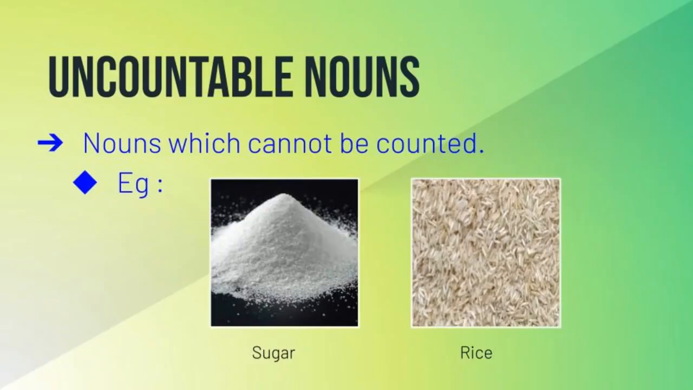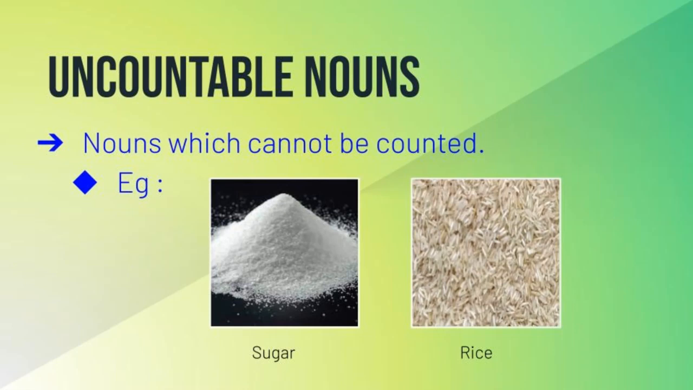Okay, students. Now we are going to see uncountable nouns. What do you mean by uncountable? Do you know the meaning of uncountable? Yes, you're right. Uncountable means not countable, not able to count. Then what do you mean by uncountable nouns? Uncountable nouns are nouns which cannot be counted. It means we are not able to count the nouns. It is known as uncountable nouns.